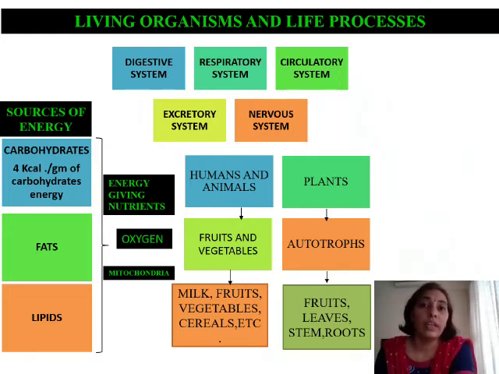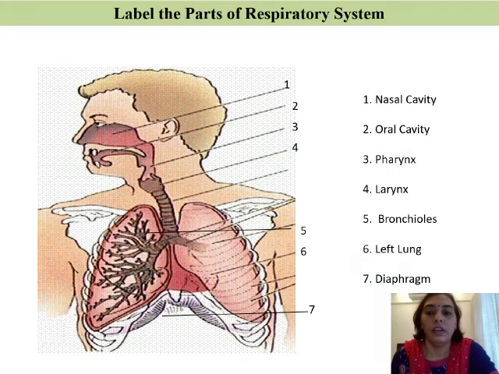Let's go on to the next slide. What we are going to study in this chapter is how energy production takes place. Let us take up this activity, that is, label the parts of the respiratory system. The very first one here is the nasal cavity. Coming to the second one, that is the oral cavity, through which we take up food, the mouth.